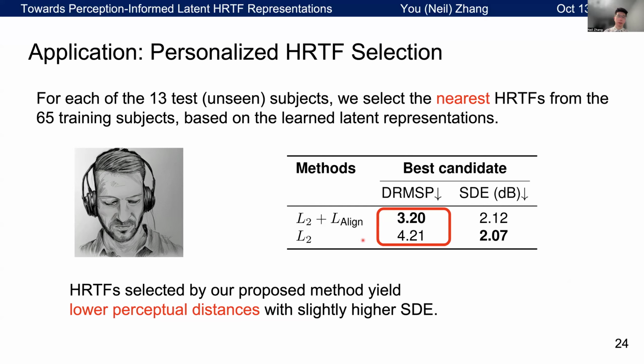We can see that based on our selection method, we achieve a better DRMSP metric. So this shows that the HRTF selected by our method yields a lower perceptual distance, but with slightly higher spectral distance. This means that our method selects an HRTF that is perceptually better. Again, we have more results on the poster covering other metrics as well.